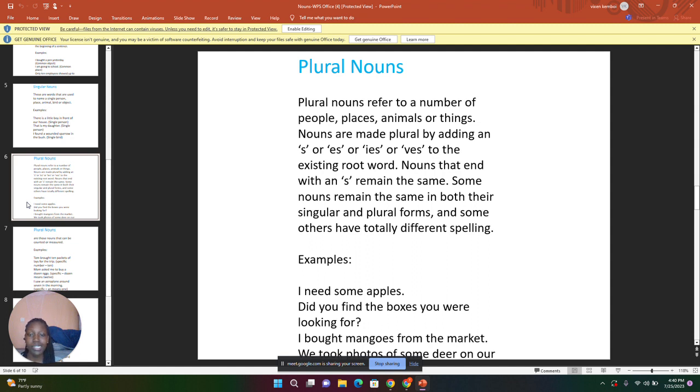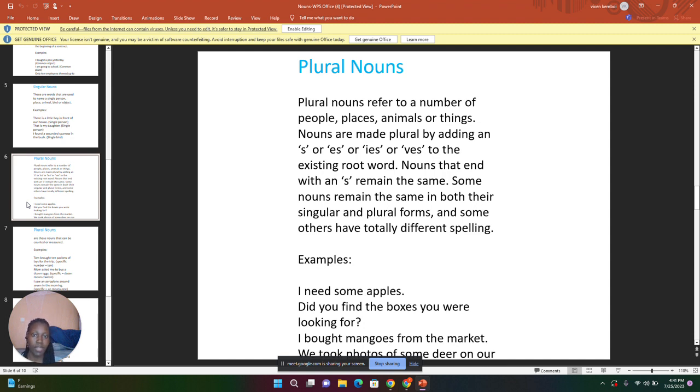I need some apples. Apples is an example of a plural noun. When it's singular, we say apple, and in the plural, we add s to become apples. The next one, did you find the boxes you were looking for? Boxes there is an example of a plural noun. In the singular, it's box. So we add es to form the plural.